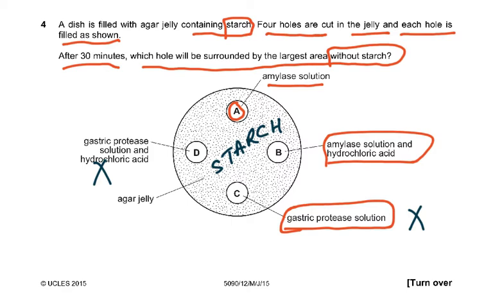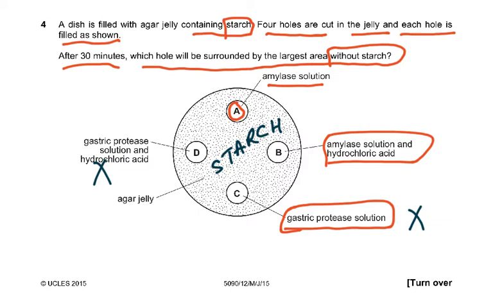So here we had two choices. It was either A or B, but amylase in hydrochloric acid, amylase, even whether it's the salivary amylase or the pancreatic amylase, only works in a neutral medium. There is no amylase in the stomach, which is where the HCl is being produced.